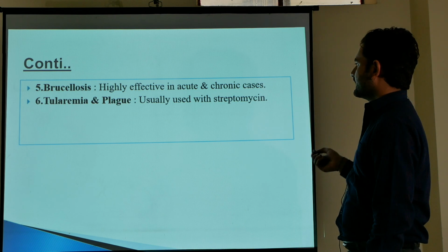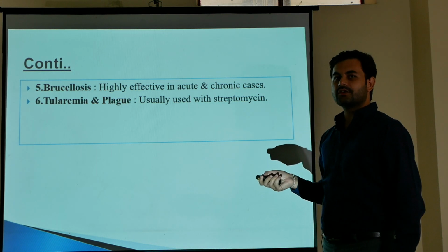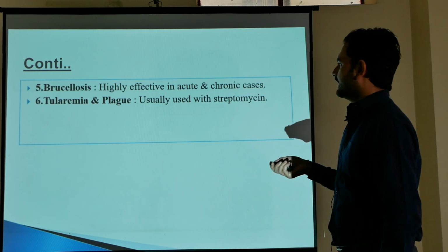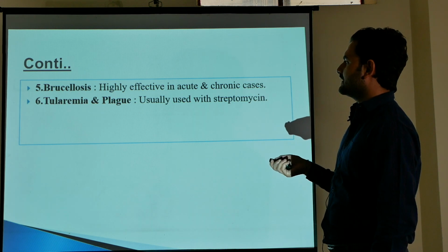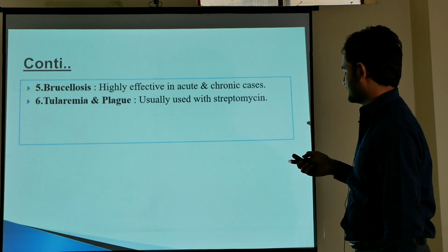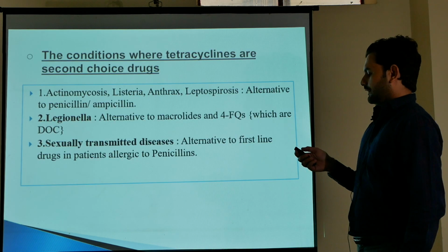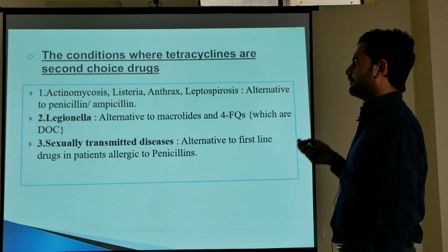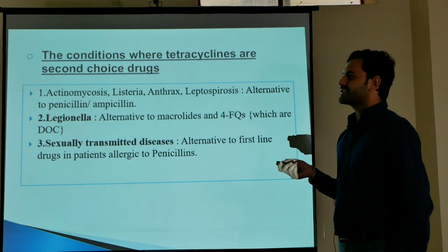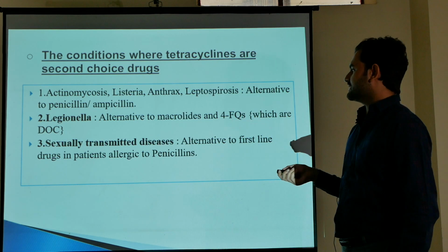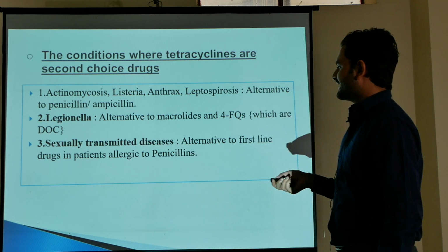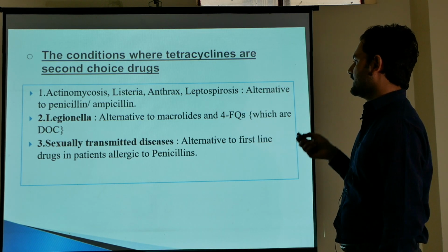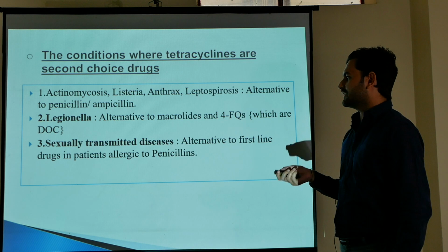Acute and chronic cases of brucellosis are also highly sensitive to tetracyclines, and they are also used in tularemia and plague with streptomycin. Now come to the conditions where tetracyclines are the second choice of drug. We can use tetracycline for sexually transmitted diseases where the patient is allergic to penicillin, because penicillin is the drug of choice in sexually transmitted diseases. So we can use it as an alternative medicine.